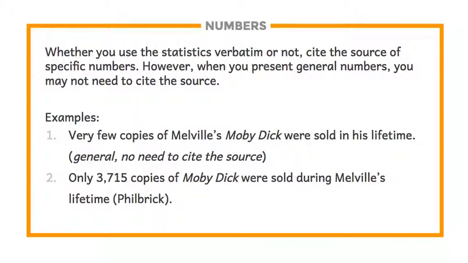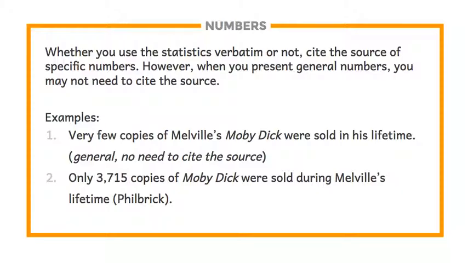And when we speak about that very generally, this is information that can be found in any of his biographies, that even though you can hardly get out of college without reading Moby Dick, it wasn't such a popular novel at the time that Melville wrote it. We would not need to cite that first sentence because it's very general. However, if we had specific numbers, if we knew the specific number of copies that were sold during Melville's lifetime, we might want to point the reader to the source of that information, because a reader might want to confirm that information.